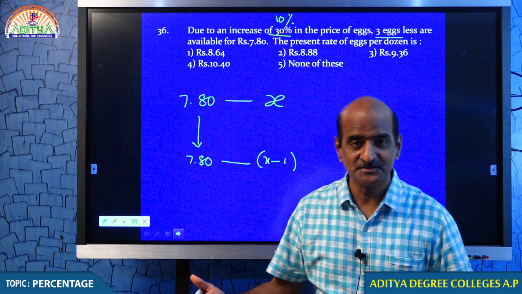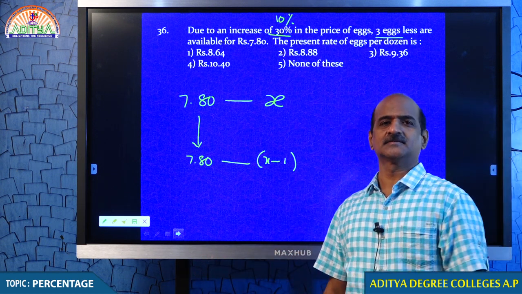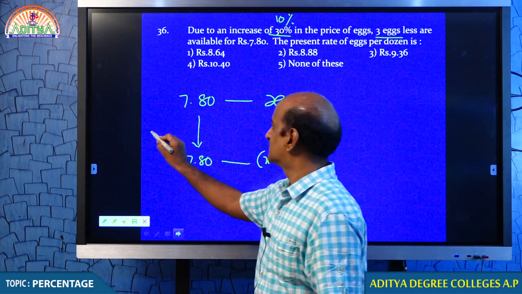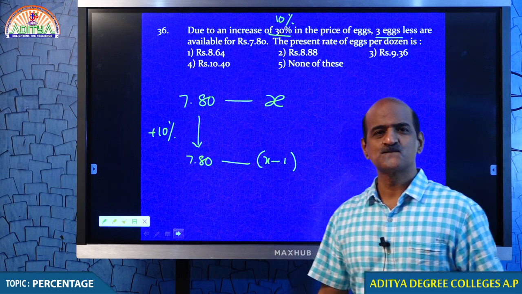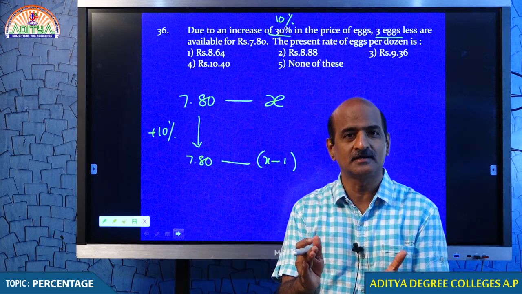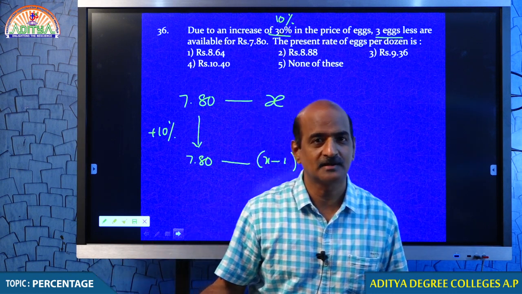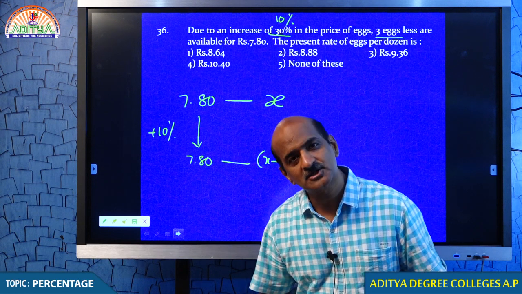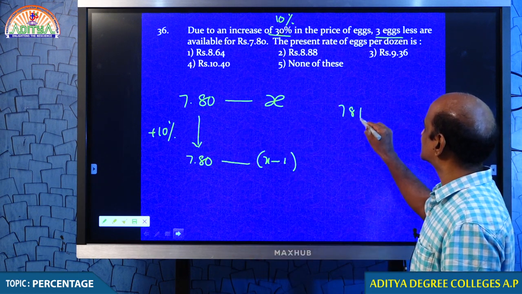I hope you understand. I asked the shopkeeper, why are you giving me 1 egg less? He said that the price increased by 10%. If I want to see that my omelette should not shrink, if I want to have my same omelette, I have to get that extra 1 egg. If I have to get that extra 1 egg, then I have to pay 78 paise.